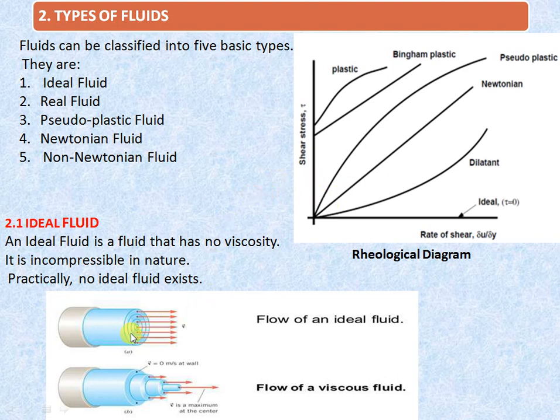Here you can see the flow of an ideal fluid and the flow of a viscous or real fluid. An ideal fluid does not show any viscosity, or it is incompressible in nature. The different layers have the same velocity, so the average velocity is equal to the velocity of that fluid at any point. But for real or viscous fluid, the different layers at different radii have different velocities. At the center, we get maximum velocity. On the wall or circumference of the pipe, we get zero velocity. This is the main difference between ideal fluid and real fluid.